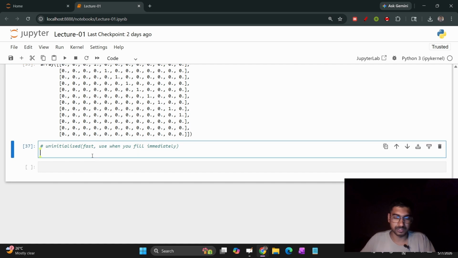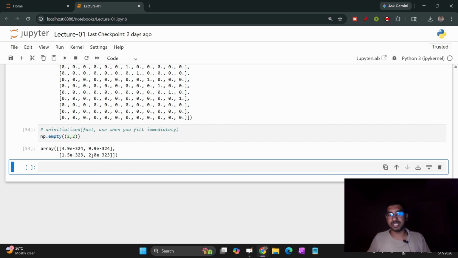We have another method called np.empty. Let me show you first what it does. Empty means it is giving nothing, actually it is giving us garbage values, any undeleted values of data in our memory. It is presenting that to us. It helps Python not to initialize anything. It is not initializing any array. It is giving the values which are already present in our storage. This is how the empty function works.